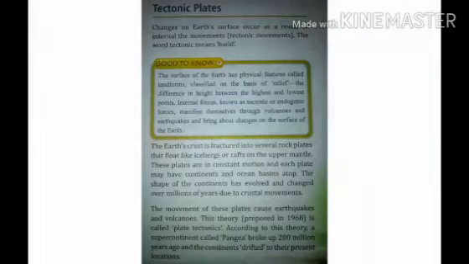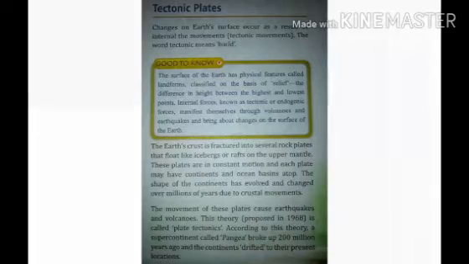So children, talking about the first layer, that is crust, lithosphere, is made of rocks, and it has got several layers, that is called plates. We call it tectonic plates. That is why there are changes in the earth's surface, as it occurs as a result of internal movements, because of the tectonic movements. The word tectonic means build.